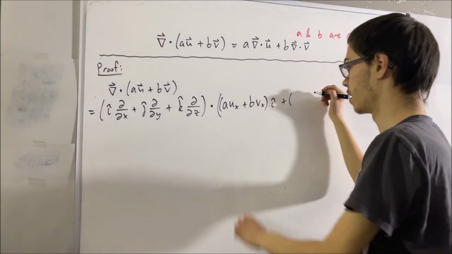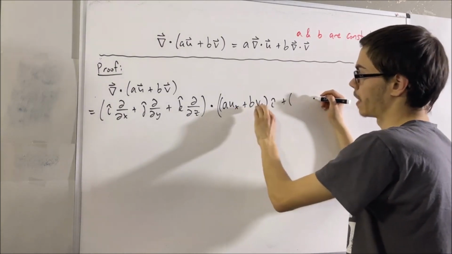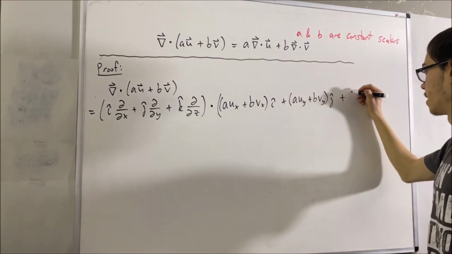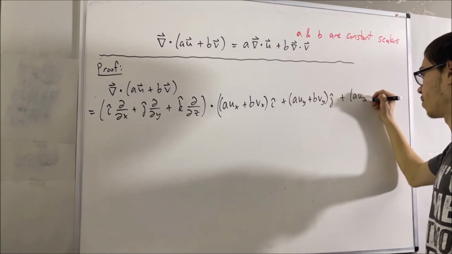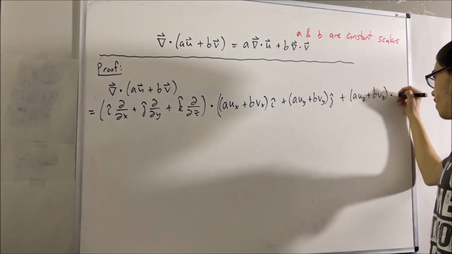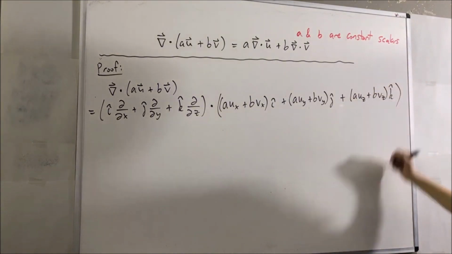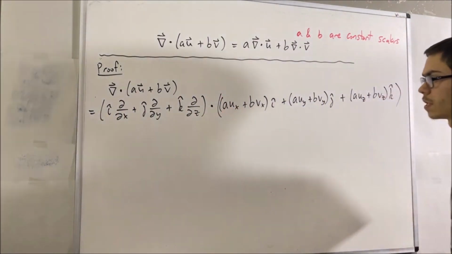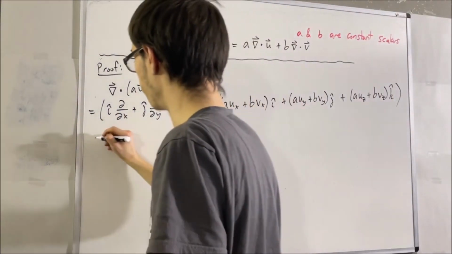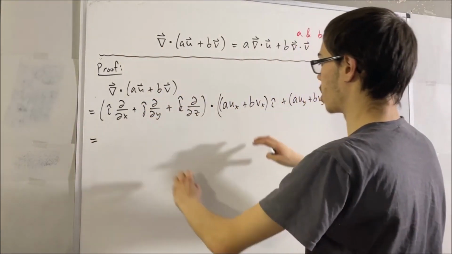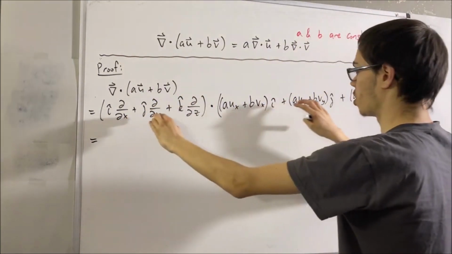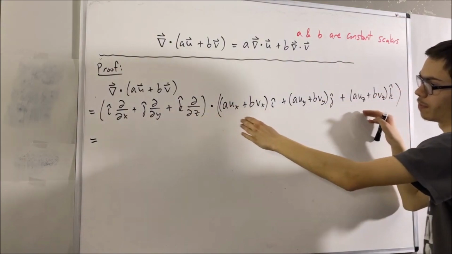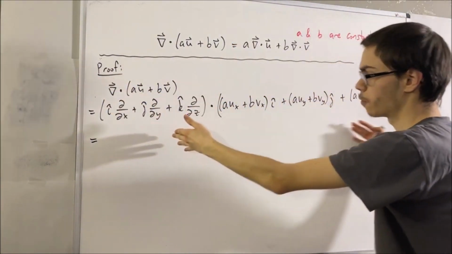As for the j component, it's going to be exactly what we have here, but instead with Uy and Vy, right? So that would be the j component. And in the same exact way for the k component, it's going to be aUz plus bVz. And so that's exactly what it is. So we're basically taking the divergence of this vector. So now it looks pretty easy how we're going to take the divergence of this thing. It's going to be the partial derivative with respect to x of this thing, plus the partial derivative with respect to y of this thing, plus the partial derivative with respect to z of this thing. Right? That's exactly what it means to take the divergence of this in component form.